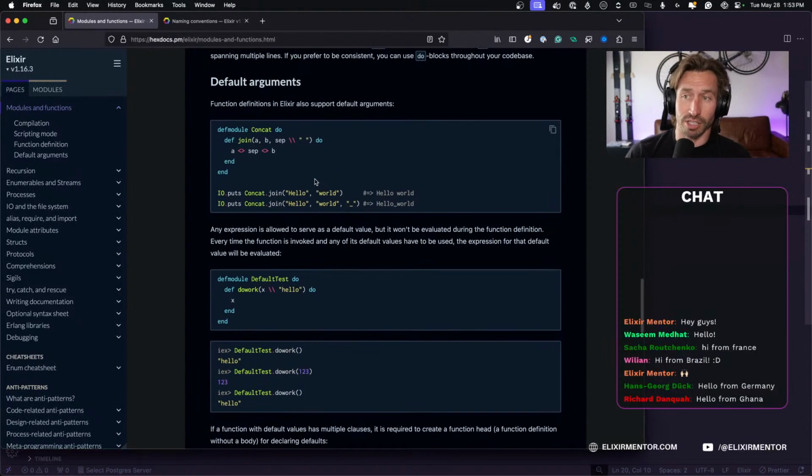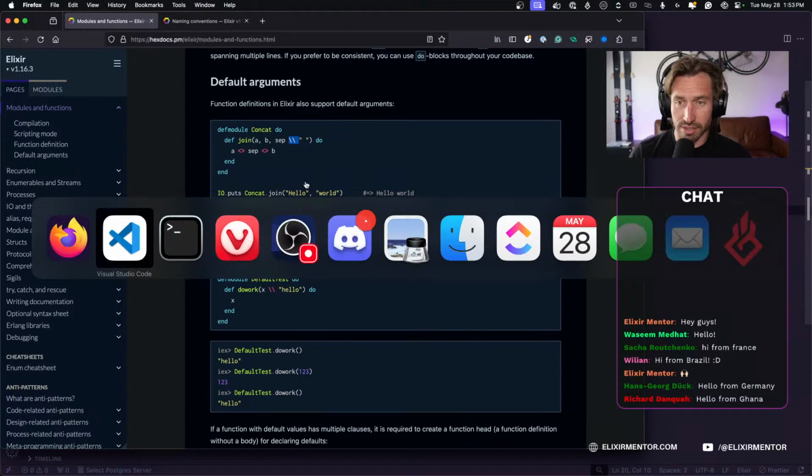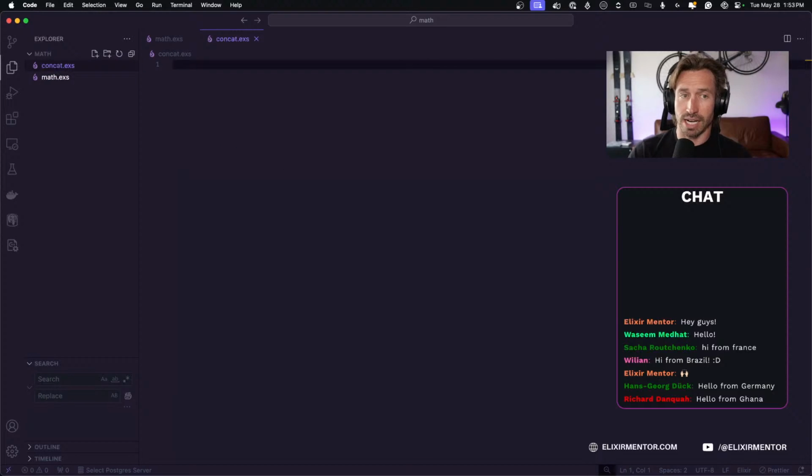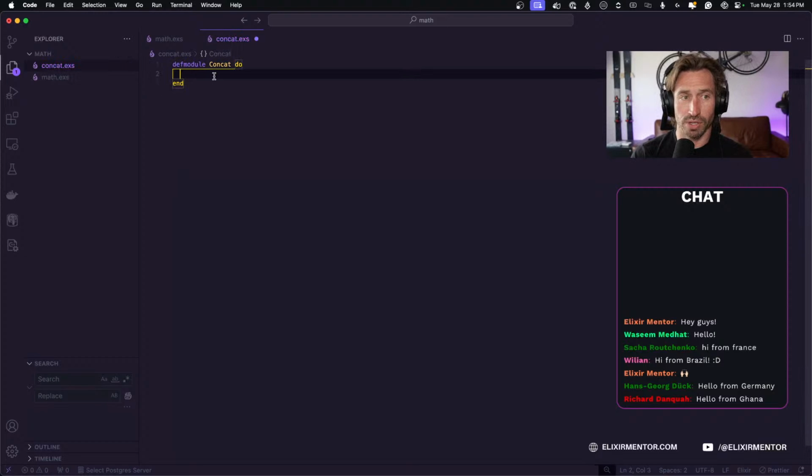All right, default arguments. Function definitions in Elixir also support default arguments, and you can have a default argument with this backslash. So let's go back into our VS Code. We'll create a new file and call this concat.exs, and then we'll create our module, defmodule, and then Concat with a capital C. Got to spell things right.